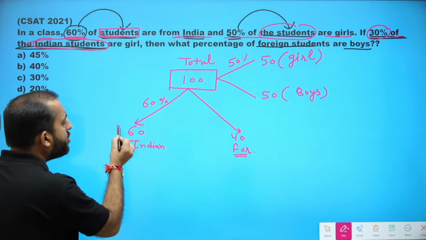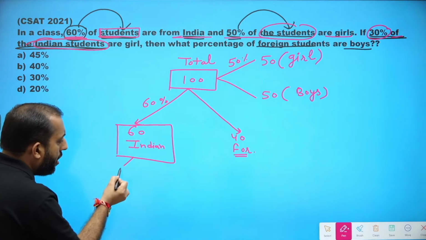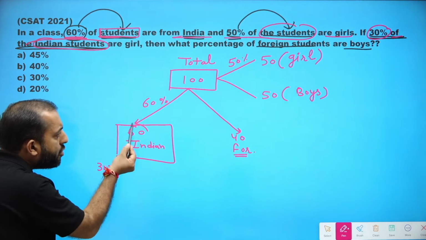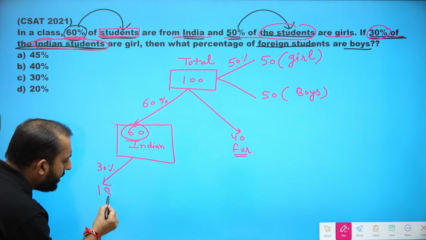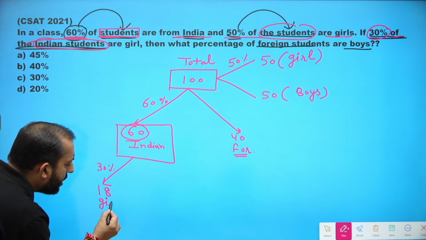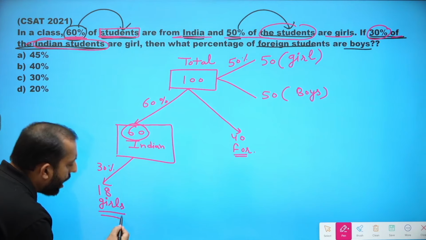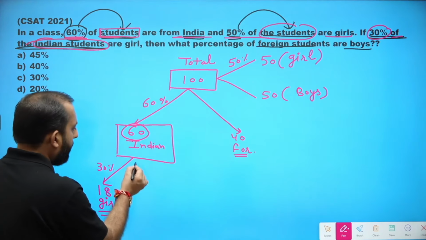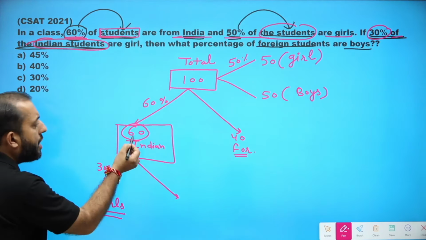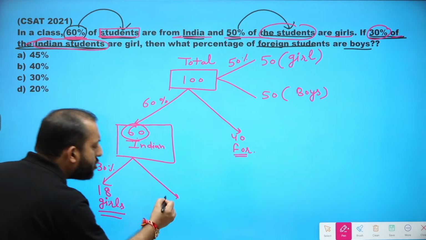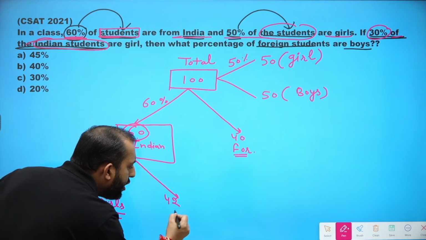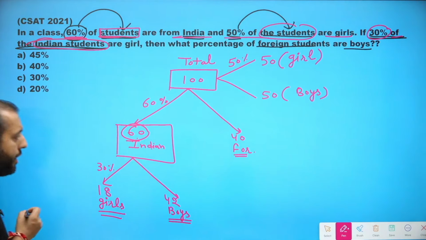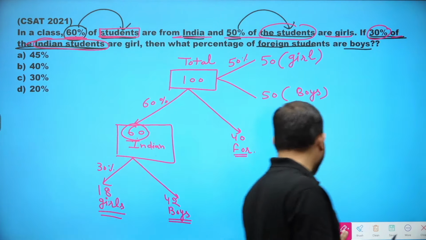I know how many Indian students there are, 60. So 30% of Indian students means 30% of 60, which is 18. So 18 Indian students are girls. Out of 60, the remaining should be boys. So 42 boys are Indian.